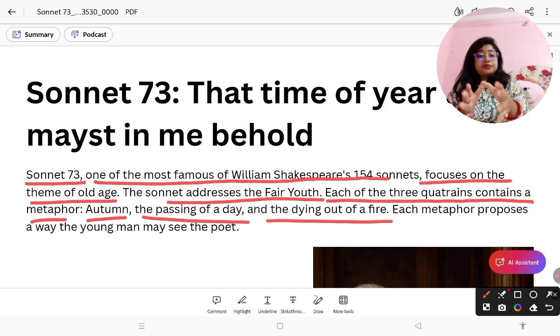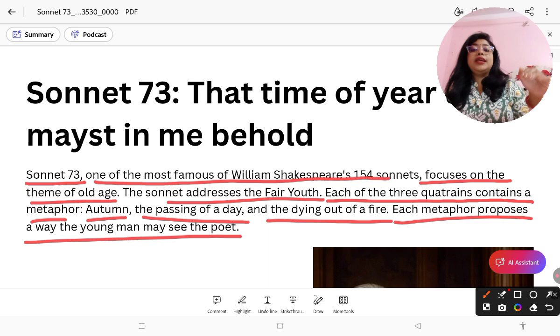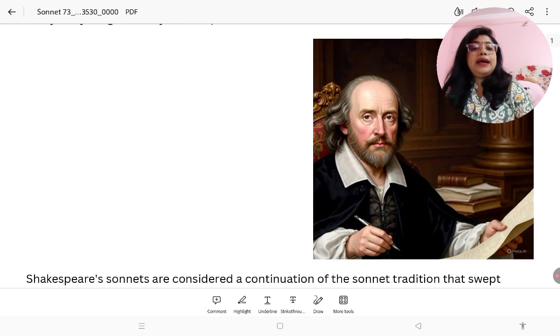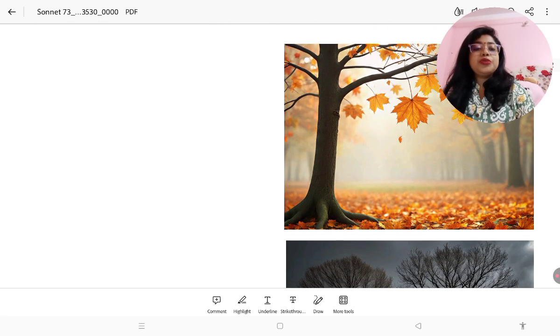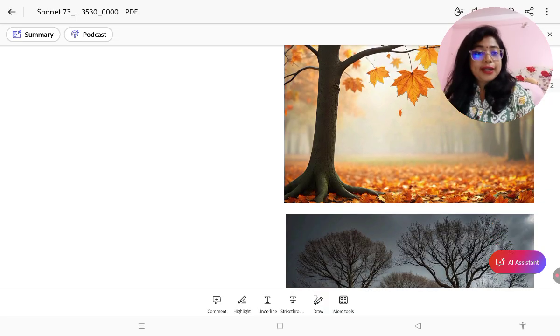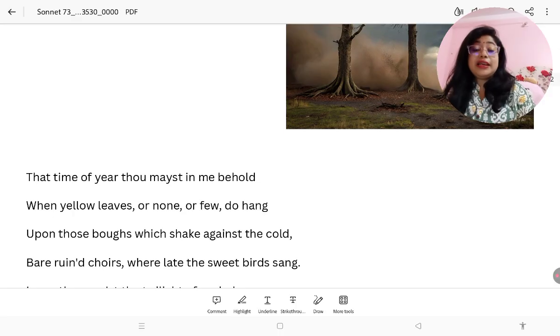In the first quatrain, the poet compares himself with the season autumn. In the second quatrain, he compares himself with the passing of a day, which is twilight. And in the third quatrain, the dying out of a fire. Each metaphor proposes a way the young man may see the poet. Now let us jump into the text. Before that, we should know about the format, but I will read the sonnet first, because this is really a sweet sonnet.